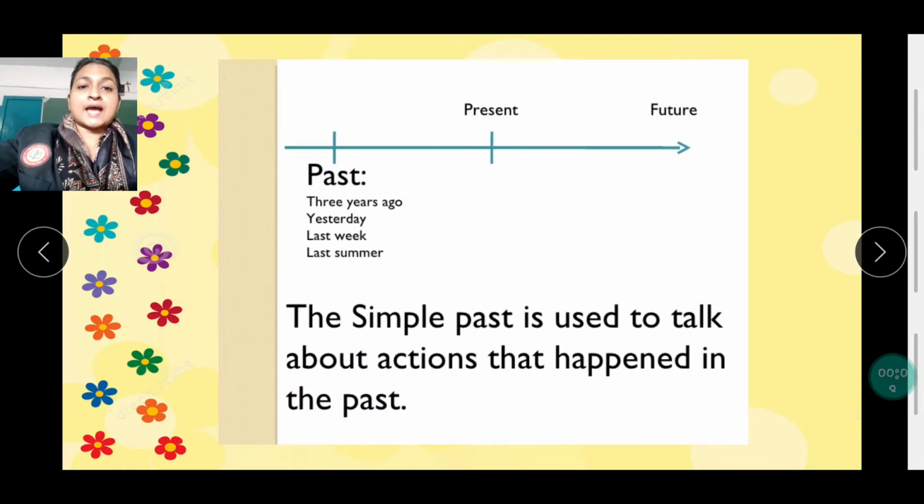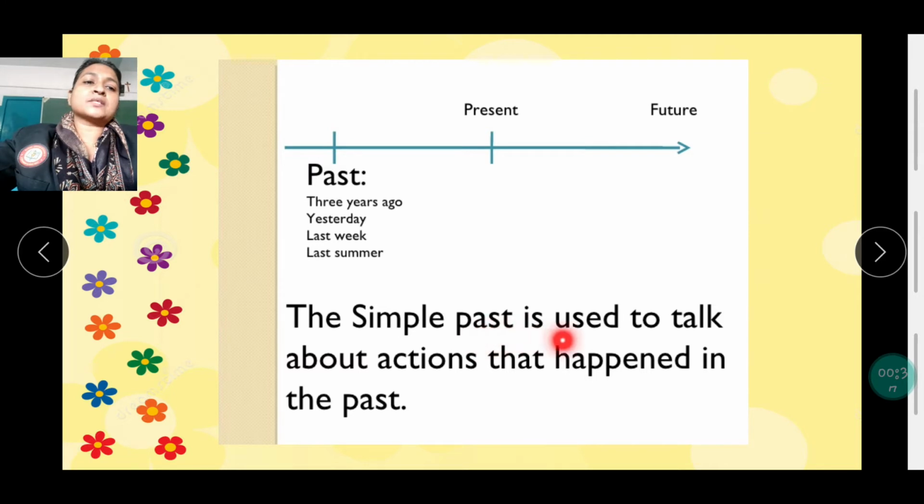Tenses means time, and the time can be categorized as past, present and future. Past, for example, 3 years ago, yesterday, last week, last summer. That means the things which have already happened, already occurred, come under the category of past tense. Present is what is going on right now, and future is what will occur in future.